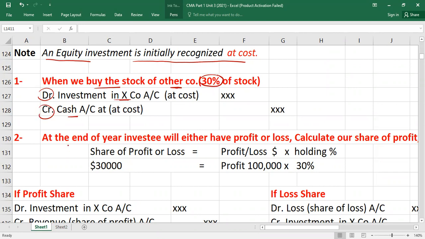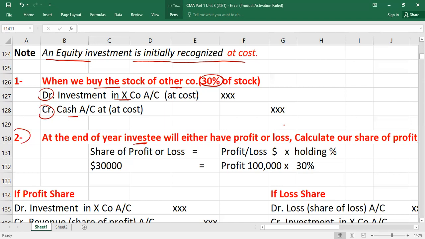Right? Then guys, what will you do? You will wait till the end of the period. And at the end of the period, your investee could have either profits or loss. And your stake is 30% in my example. If the investee has a profit, you will get 30% of the profit share, like a partner. If the investee has a loss, you also have to take the loss share as per your voting percentage, which is 30% in my example.